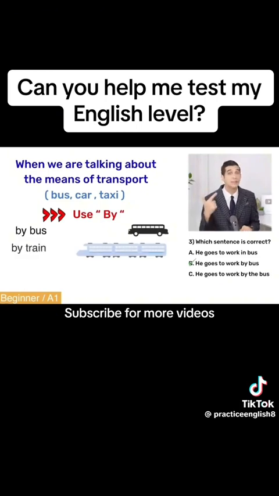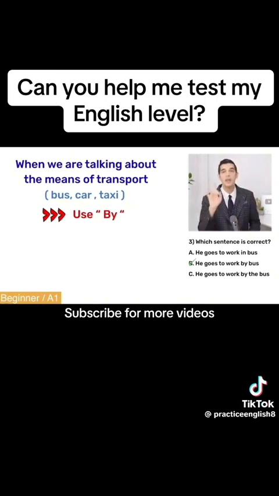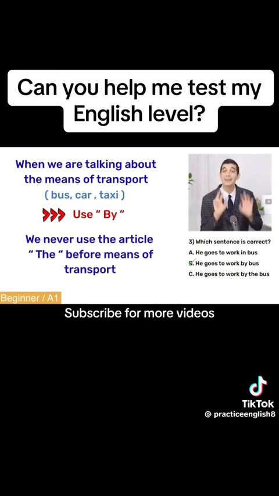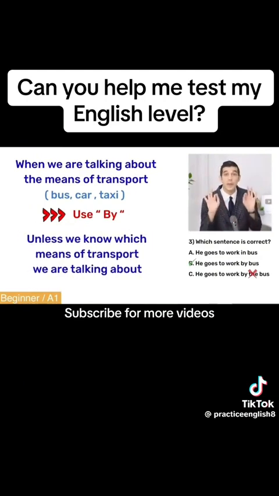By bus, by train, by taxi, by plane. Another important point, we never use the article the before means of transport, so we never say I went by the bus, by the train, by the plane, okay? Unless we know which plane or which train or which means of transport we are talking about.